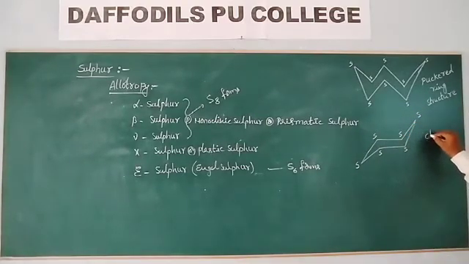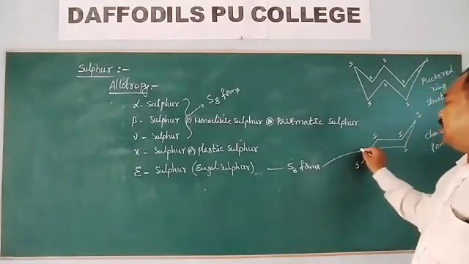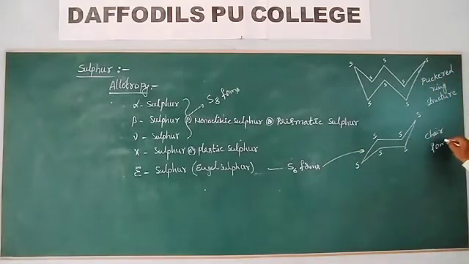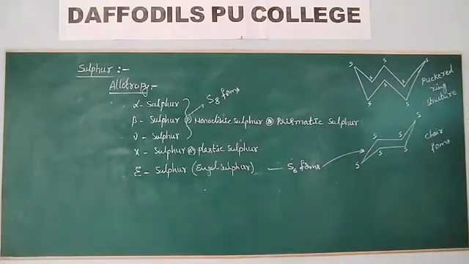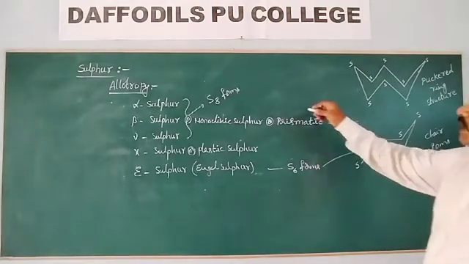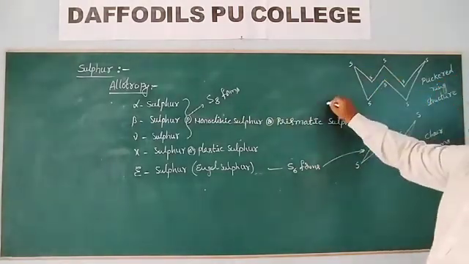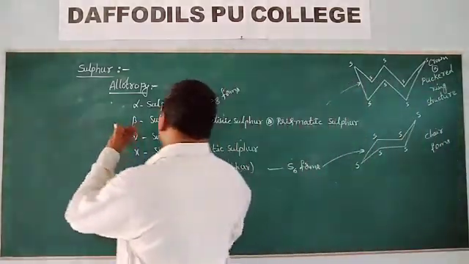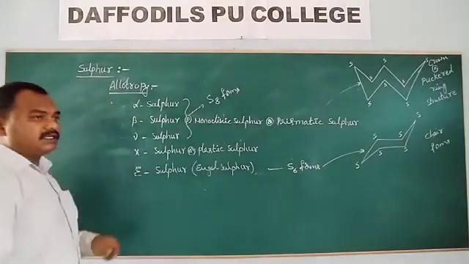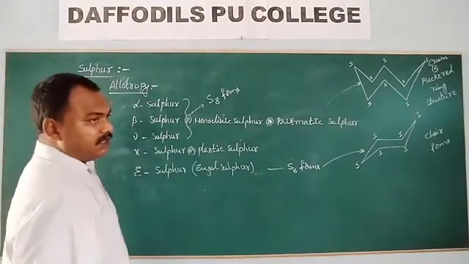And this one has a chain form. This epsilon sulfur is a chain form. S6 hexaatomic sulfur is a chain form. The octaatomic one means puckered ring structure, crown structure. All these allotropic forms are interconvertible.